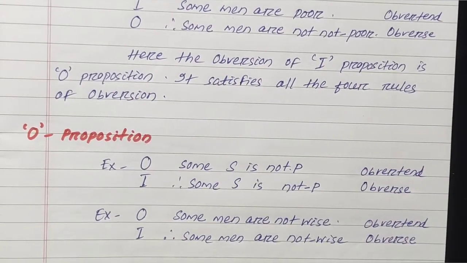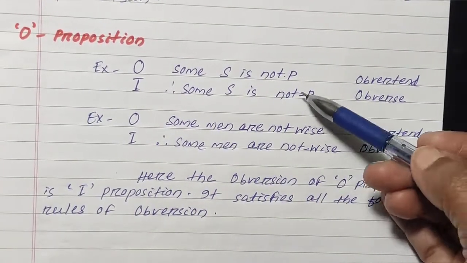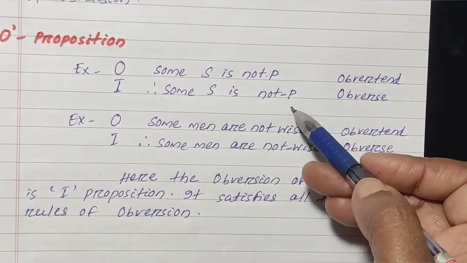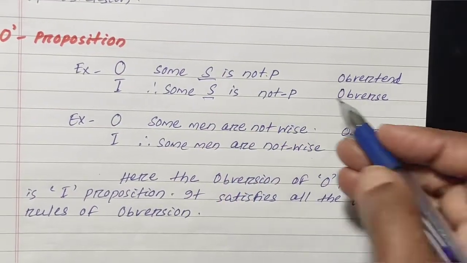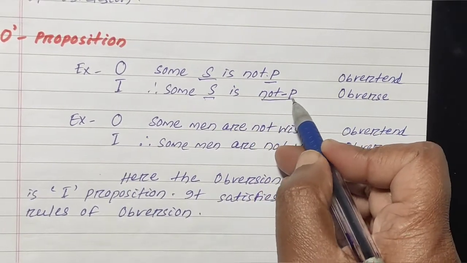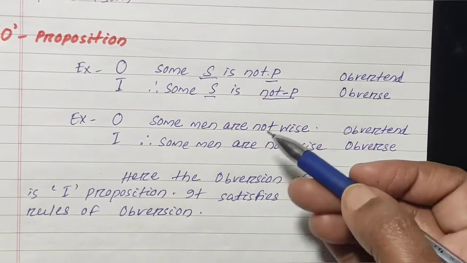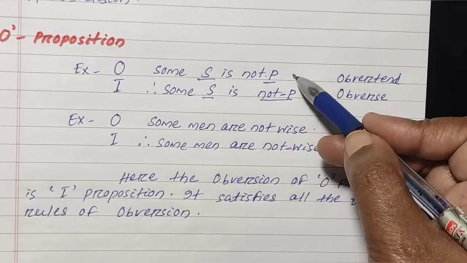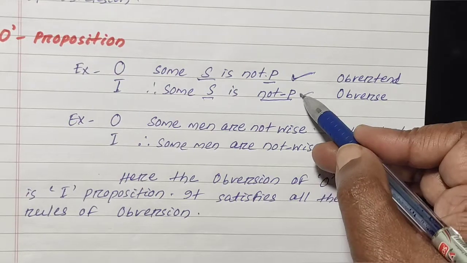Then O proposition. O proposition is some S is not P. It is the obvertend, and the obverse will be I proposition: some S is non-P. Here the subject is the same in obvertend and obverse, and the predicate is P and its contradiction is not P. The quality changes and the quantity remains the same: both are particular, and O proposition is negative while I proposition is affirmative.